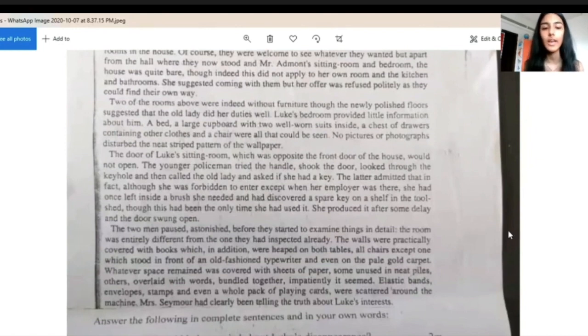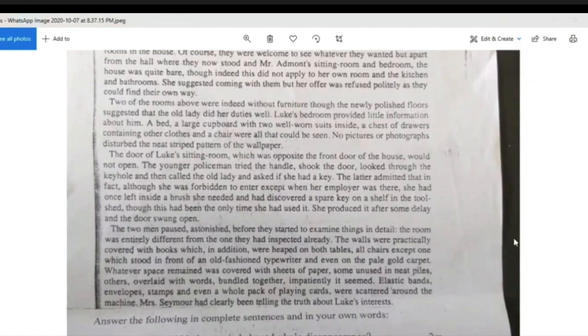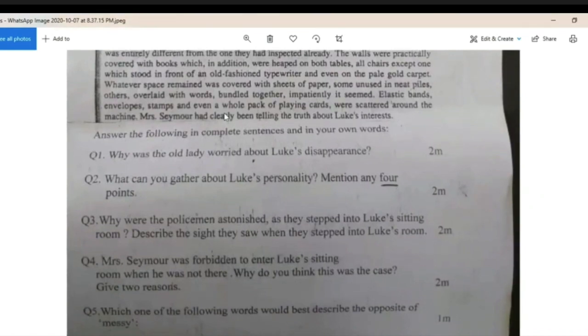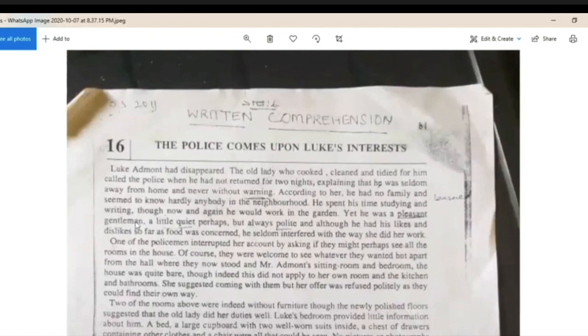It's not very long, and you can do the questions with me, so I'll show those to you once everybody's finished reading the passage. So when you move on to the questions, the first thing you will notice is the questions tend to follow the same order that the plot does. So for example, if the first question here is about why the old lady was worried about Luke's disappearance, you'll realize that you'll find the answer to this somewhere in the first paragraph of the passage itself.